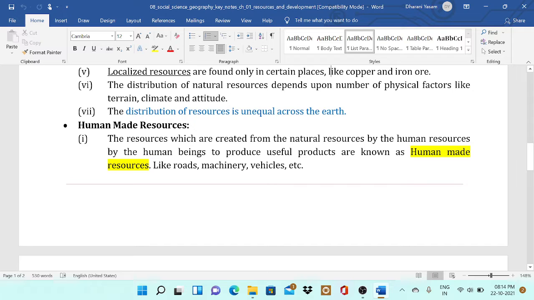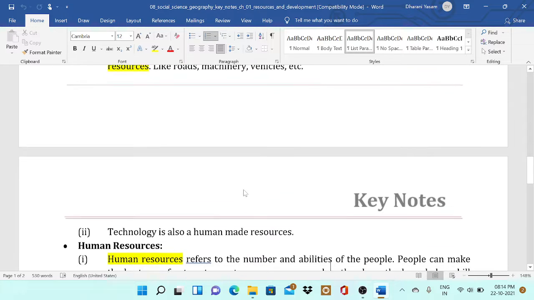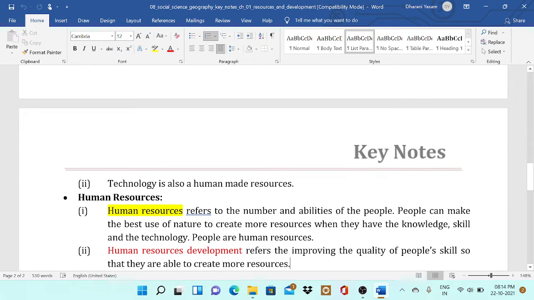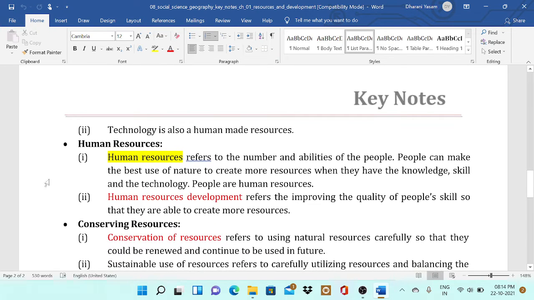Human-made resources are the resources created from natural resources by human beings to produce useful products, like roads, machinery, vehicles, transportation. The resources are created by human beings from natural resources. Technology is also a human-made resource because people create it.